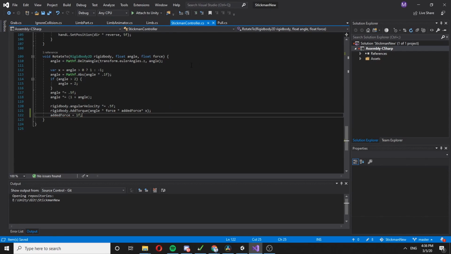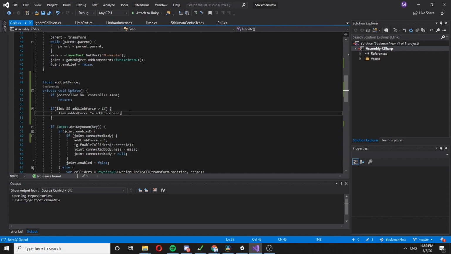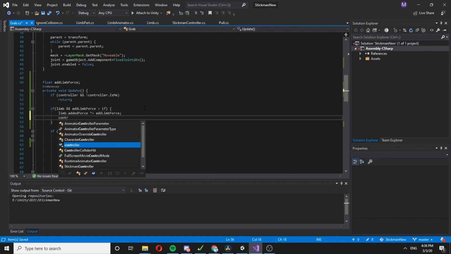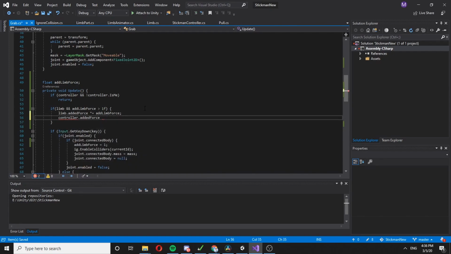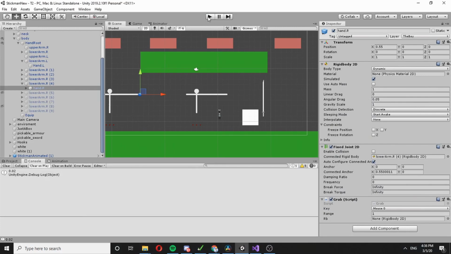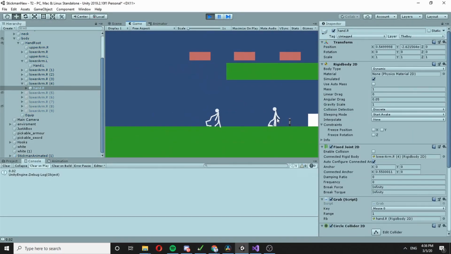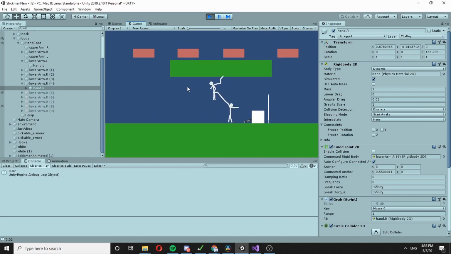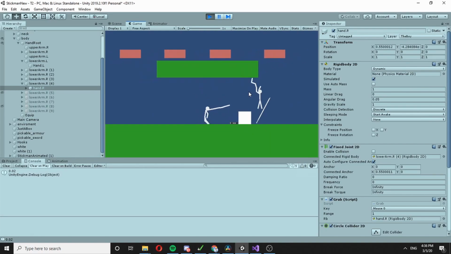Okay, so now what we would actually do, let's see if that actually works. Okay, that works much better.